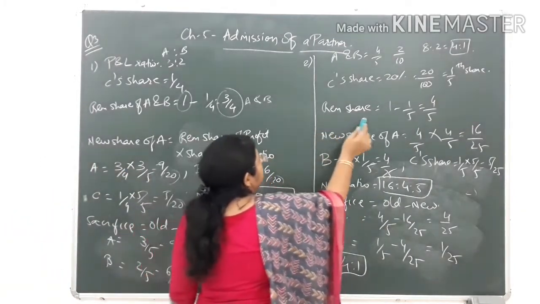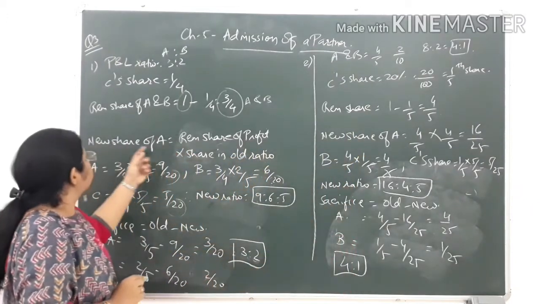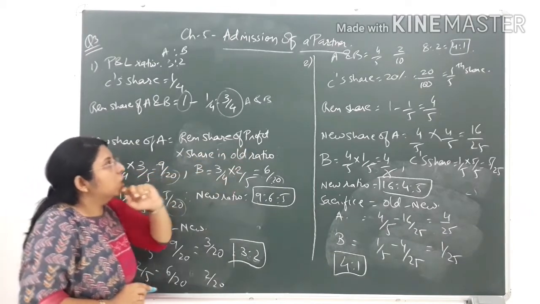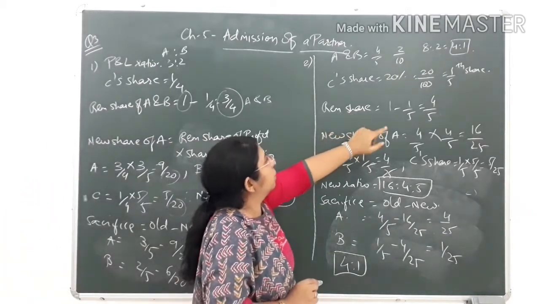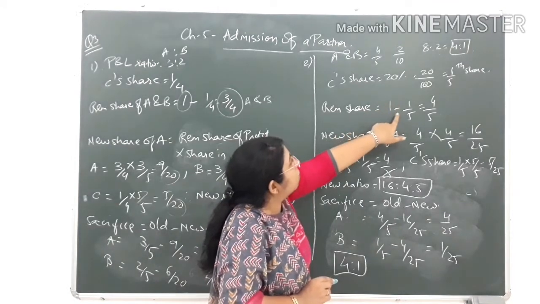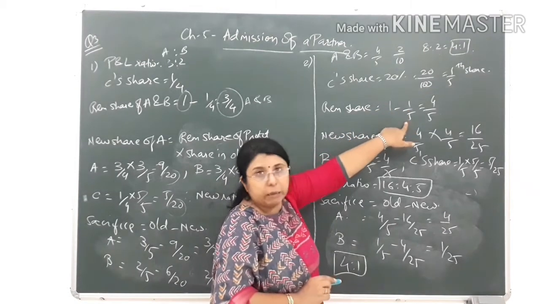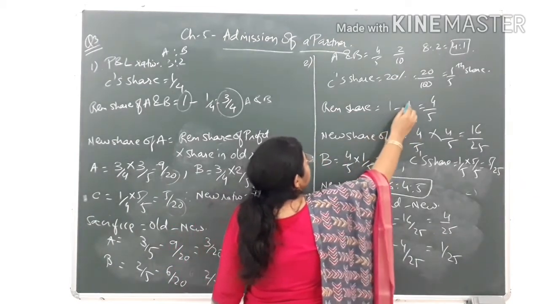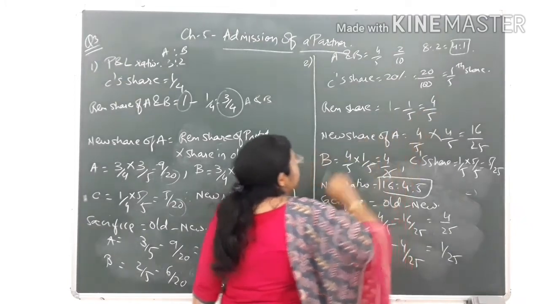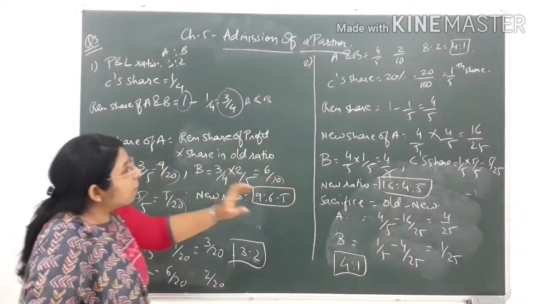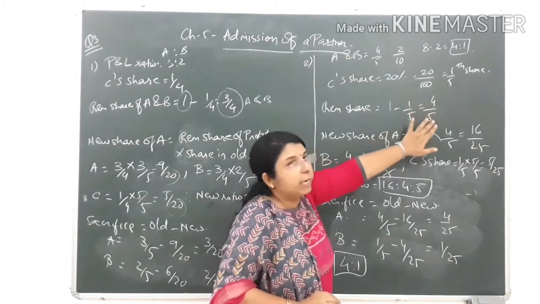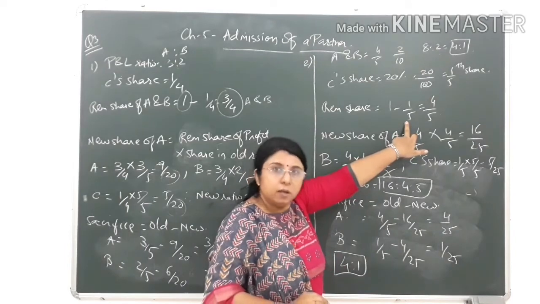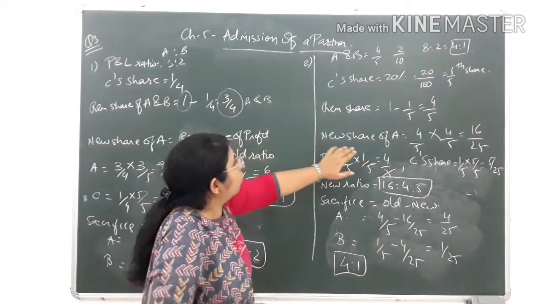Now how to find the remaining share? Again revising the same formula, that is remaining share of profit multiplied by share in old ratio. So first of all we have to find out the remaining share. Remaining share means the full 1 minus the share of the new partner. So the share of the new partner over here is 1/5. So 1 minus 1/5 is equal to 4/5, that is the combined share of profit of A and B after subtracting the share of new partner, that is C.